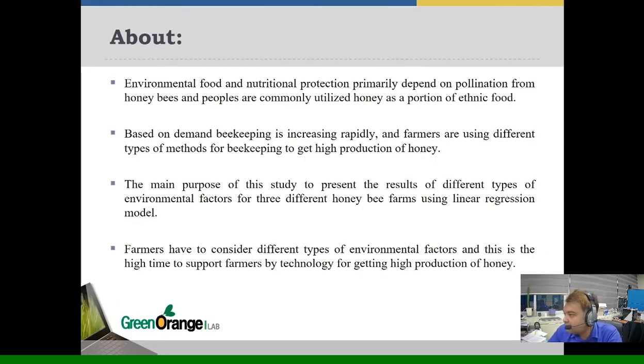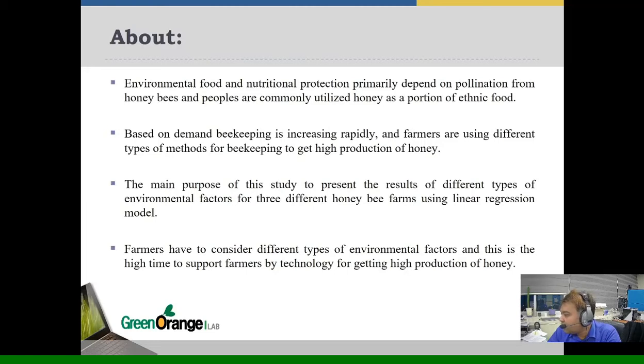As I told earlier, environmental food and nutritional protection primarily depends on pollination from honeybees. And people commonly utilize honey as a portion of ethnic food. Based on demand, beekeeping is increasing rapidly, and farmers are using different types of methods for beekeeping to get high production of honey. The main purpose of this study is to present the results of different types of environmental factors and 3 different honeybee farms using a linear regression model.